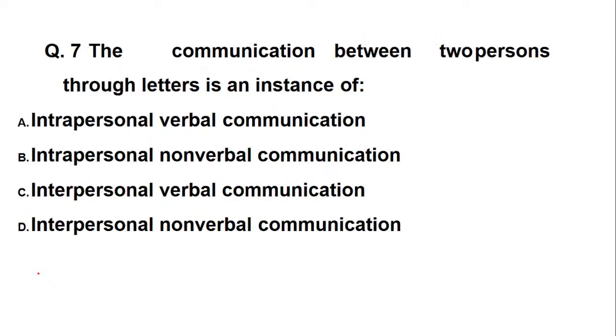Now, question number 7. The communication between two persons through letters is an instance of what? So here they are talking about communication between two persons through letters. Is it intrapersonal non-verbal, interpersonal verbal, or interpersonal non-verbal?